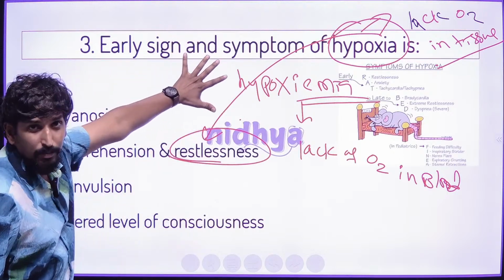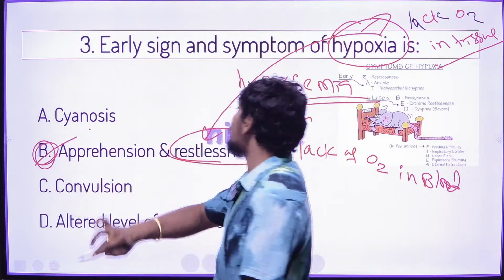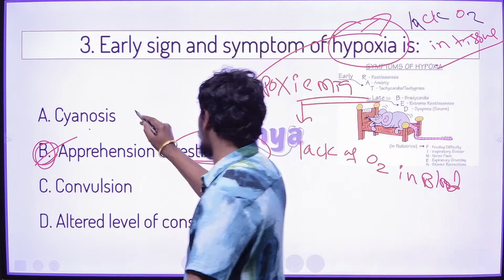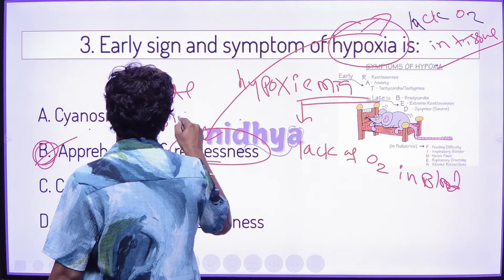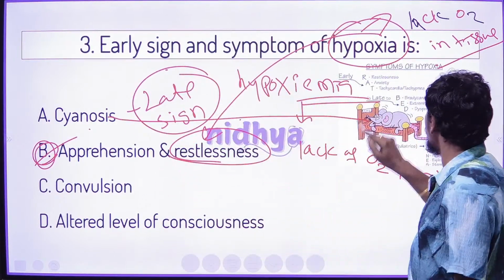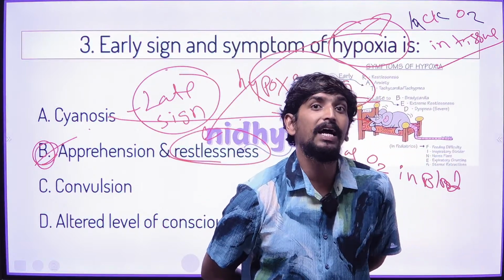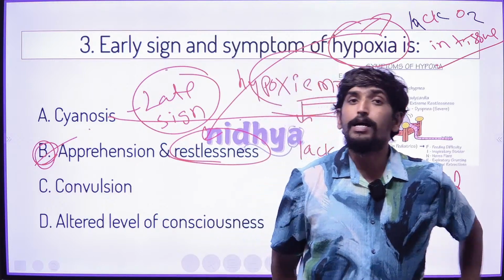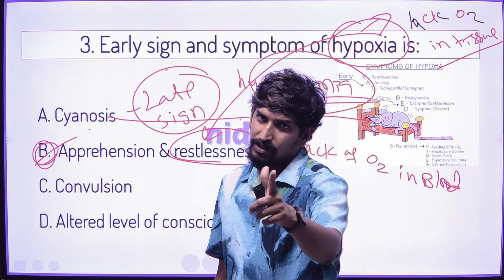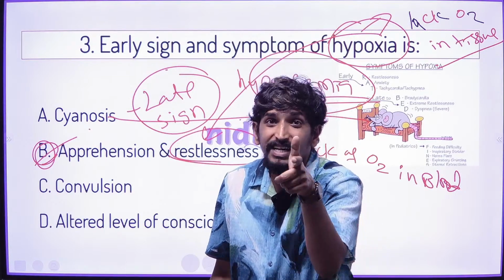So that we can remember: early signs and symptoms of hypoxia are restlessness and apprehension. That is very important. And a late sign we can see is cyanosis. Cyanosis is a late sign, not an early sign. Cyanosis we can see in hypoxemia. In hypoxia, cyanosis is a late sign. Bluish discoloration of your skin, bluish discoloration of the area, this bluish discoloration is a late sign.